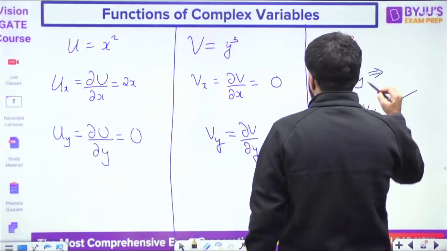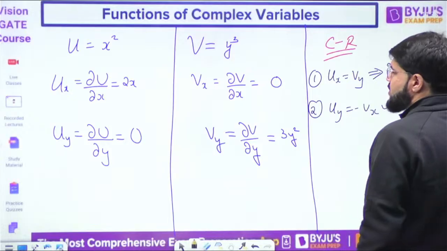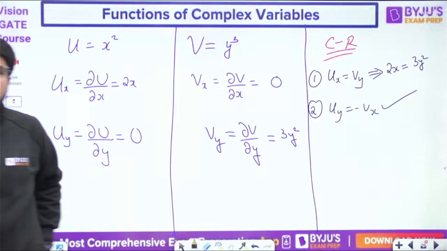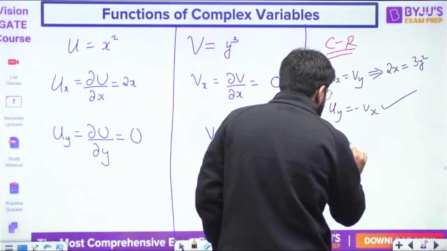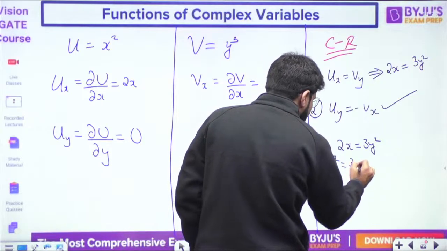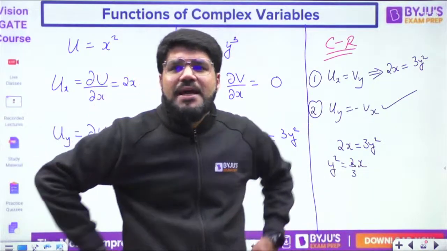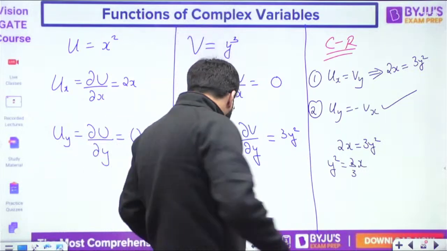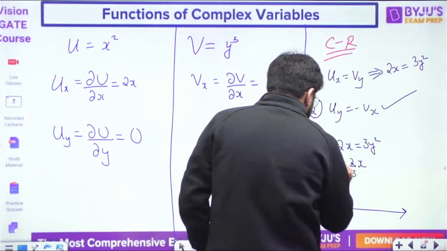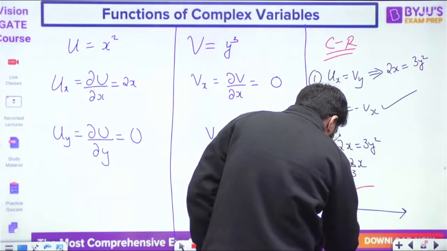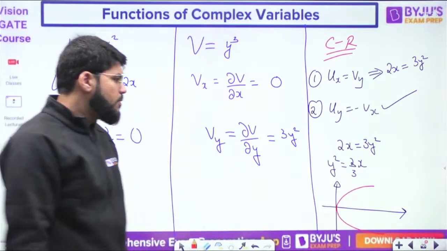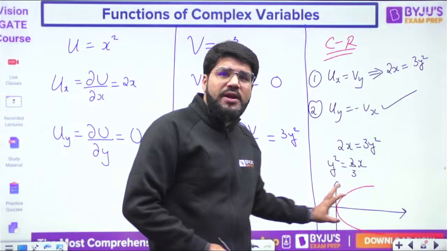We'll talk about this one. What is ux? 2x. And what is vy? 3y square. Now you have this condition 2x equal to 3y square, or you can say that y square equal to 2 by 3x. Y square equal to 4ax type equation. This corresponds to a plot. And what is that plot equal to? It's a parabola, y square equal to 4ax, opening to the right.